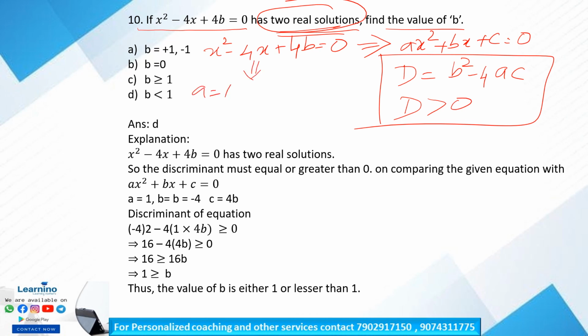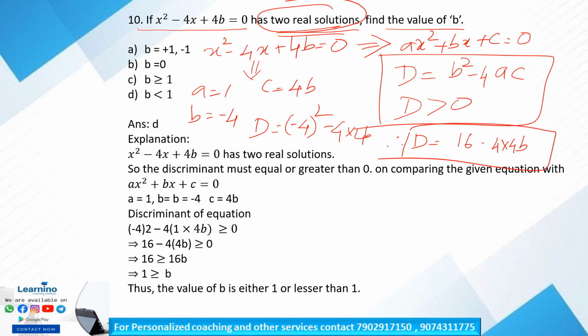A is equal to 1, B is equal to minus 4 and C is equal to 4b. So the discriminant D is equal to b square, minus 4 square, minus 4ac. So 4 into 4b. Therefore D is equal to 16 minus 4 into 4b.